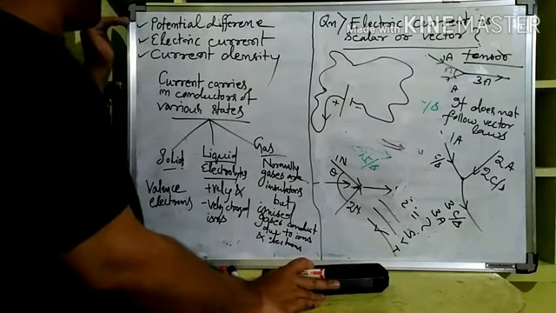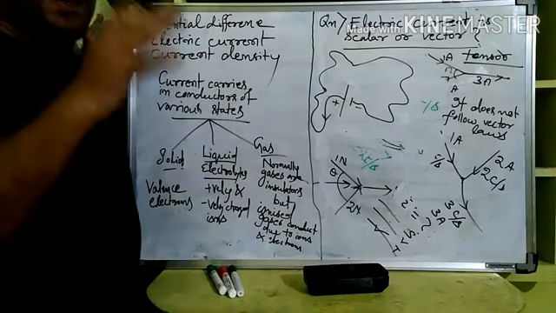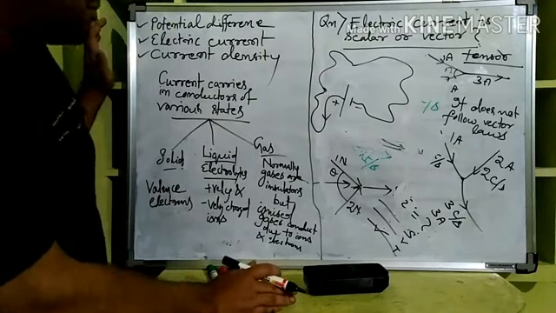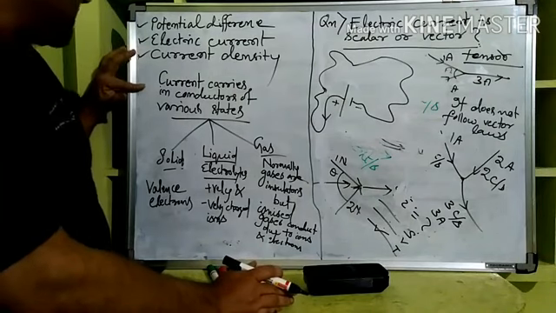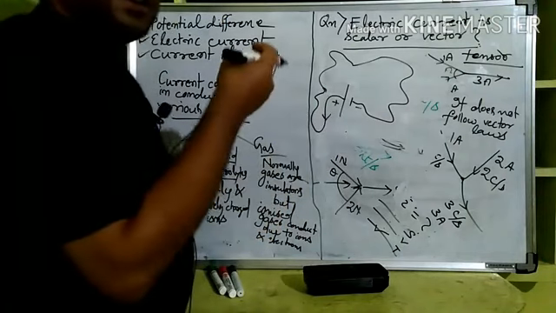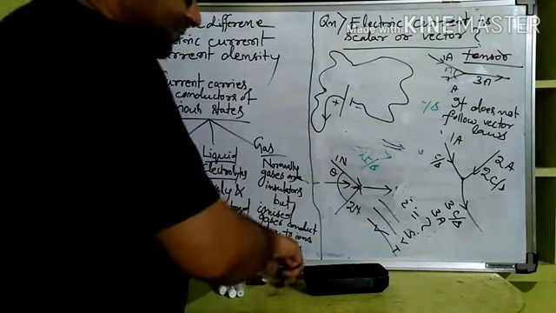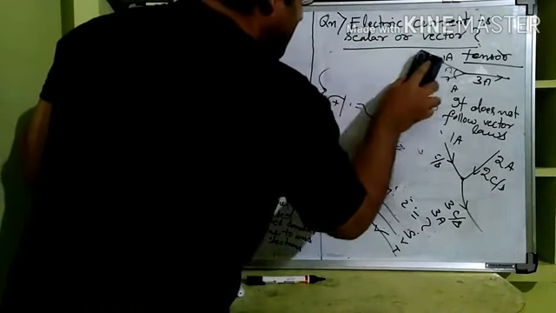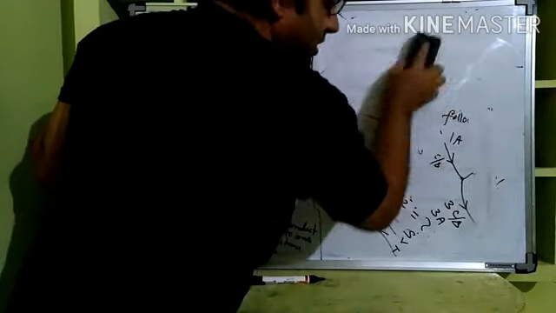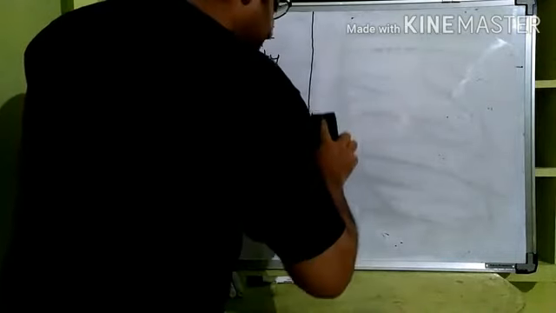Now, the potential difference, electric current, current density, the overall idea, and to some depth also, we have understood these terms nicely. Now, some general knowledge kind of thing we'll see. What are current carriers? That is, in a conductor, what is carrying the current? You know that some charge is moving, and only then does that constitute an electric current. In terms of what is a charge moving? That differs for various states of the conductor.